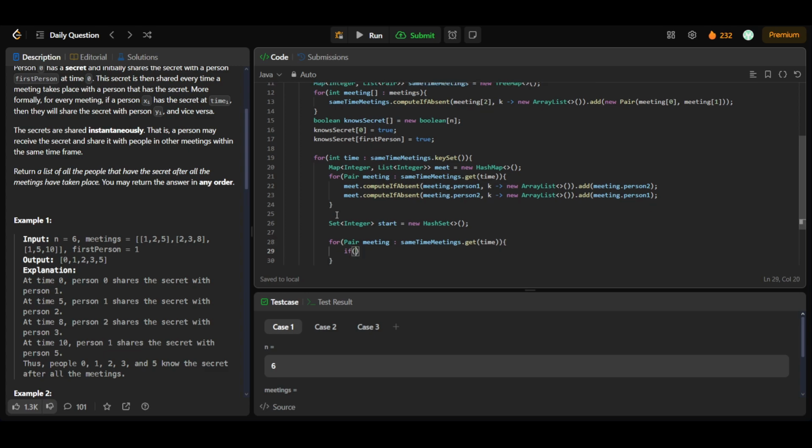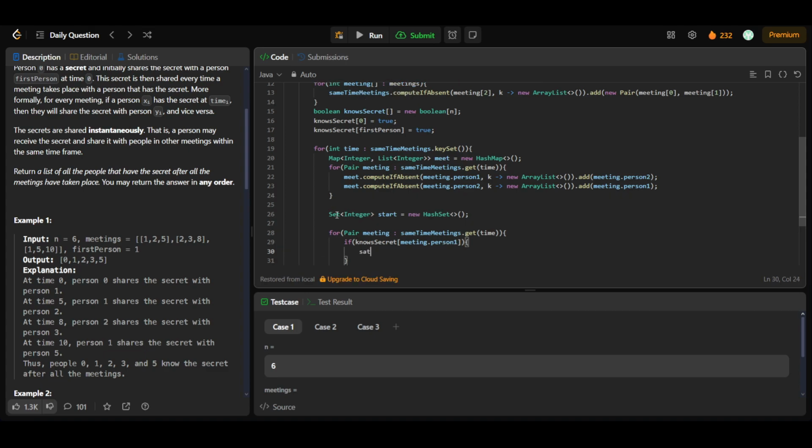What I'll be checking is that if the person knows the secret, that if knows secret meeting dot person one, what I'll have to do is add it to the hash set, that is start